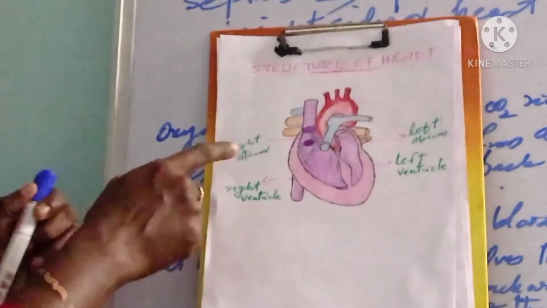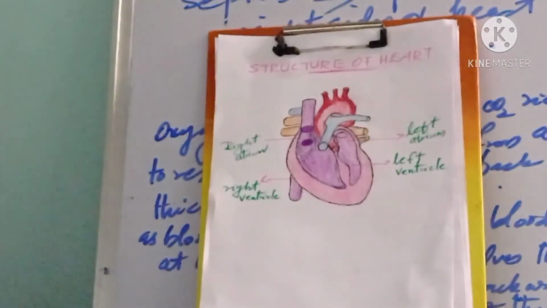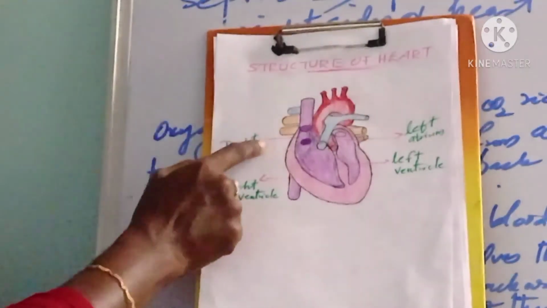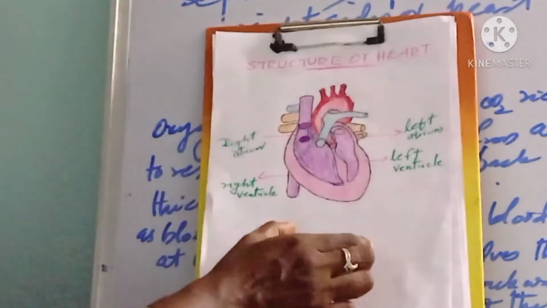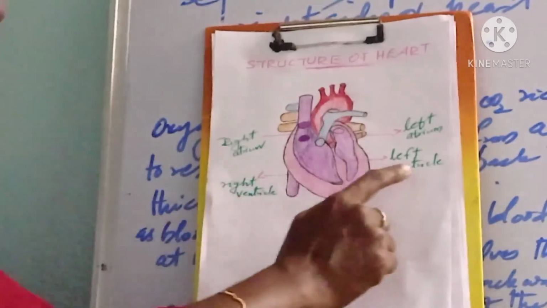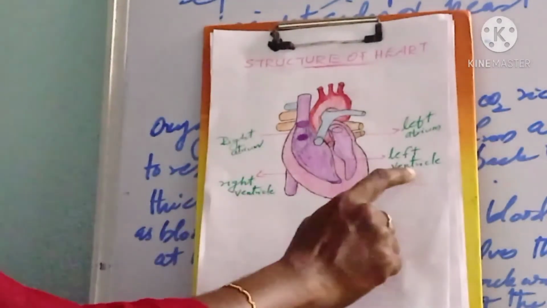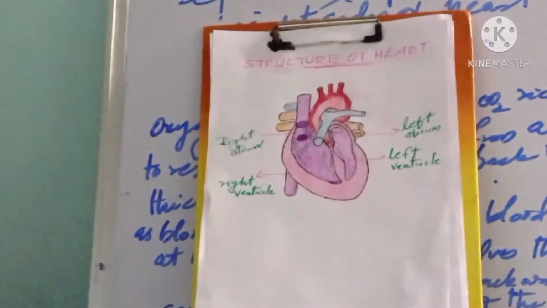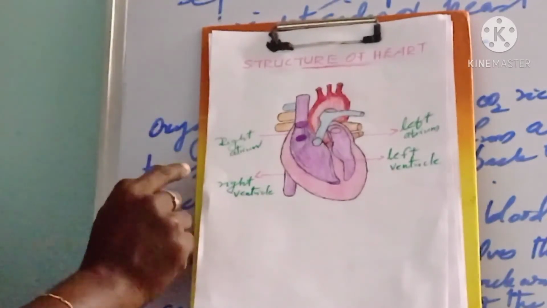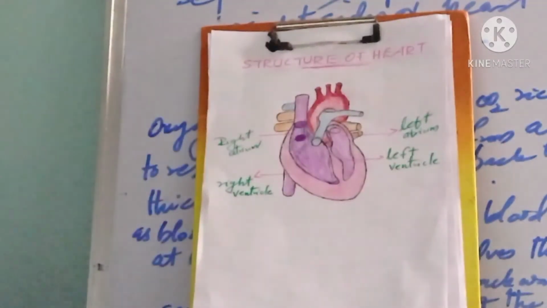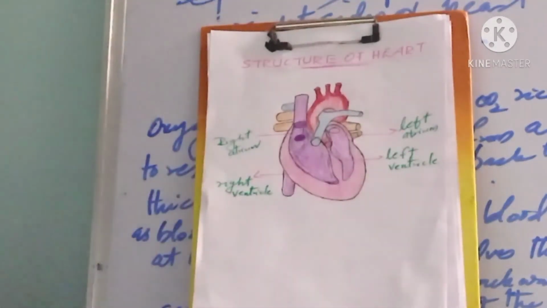Here we have the right atrium and the left atrium. The upper chambers are the right atrium and the left atrium, and the lower chambers are the right ventricle and the left ventricle. So we have the 4 chambers.